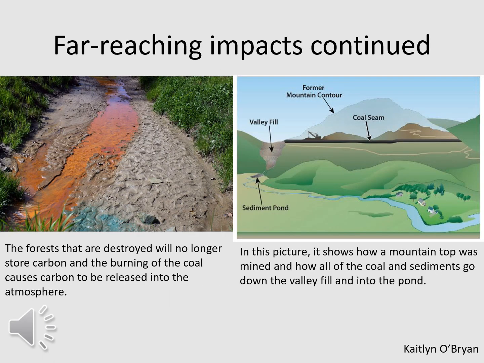Other impacts are that the forests that are destroyed will no longer store carbon, and the burning of the coal causes carbon to be released into the atmosphere, which causes more pollution. And in this picture, it shows how a mountaintop was mined and how all of the coal and sediments go down the valley into the pond that eventually leads to the river that causes harm to the aquatic organisms.